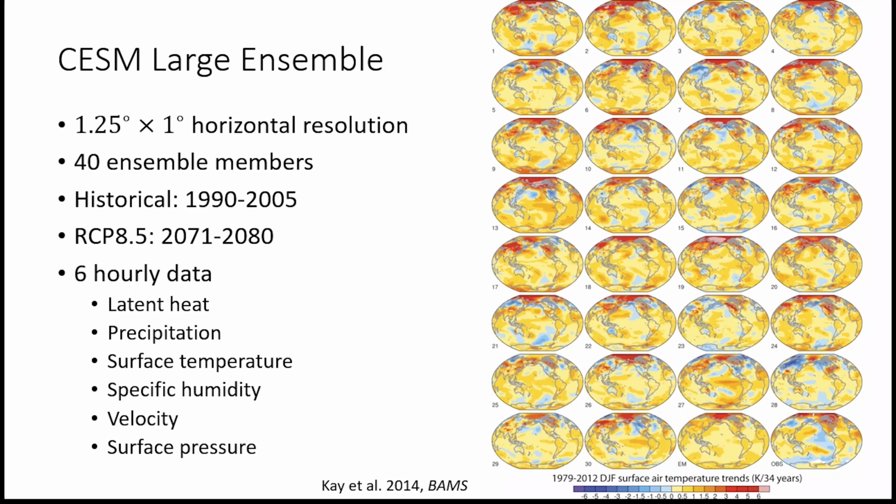For this work, we analyzed the LHC in the CESM version 1 large ensemble, a 40-member initial condition ensemble of fully coupled simulations, with some details listed here. Further details on the CESM version 1 large ensemble can be found in Kay et al. 2014. For this work, we compute the LHC and its components from the 6 hourly fields listed here, and we take the 1990 to 2005 average of these quantities as the present-day annual mean, and the 2071 to 2080 average as the RCP 8.5 annual mean.